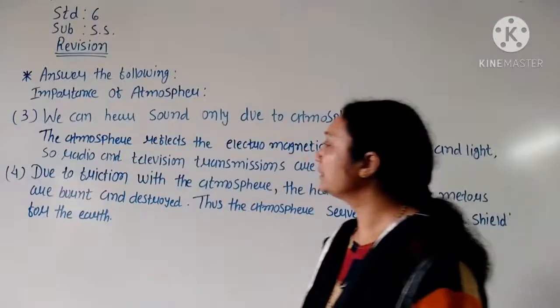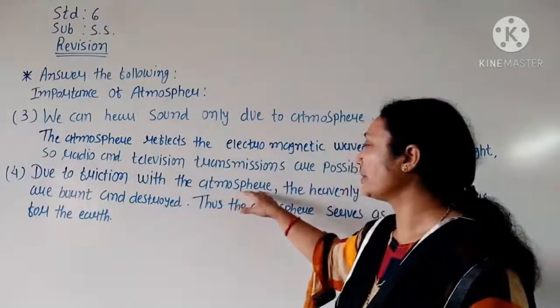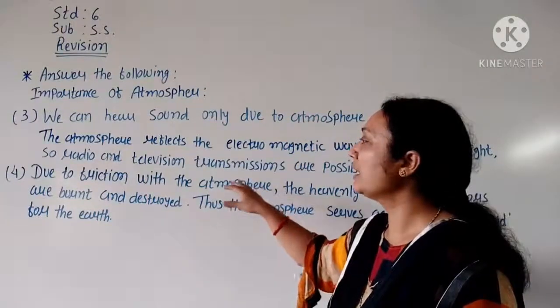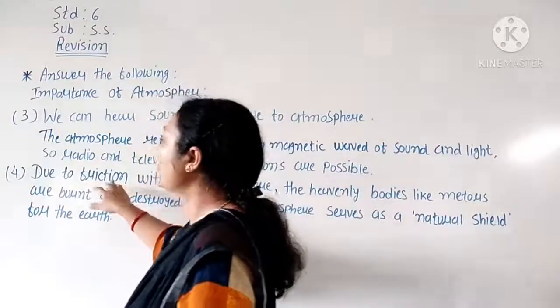Fourth one is friction with the atmosphere. Friction means rubbing of two bodies.